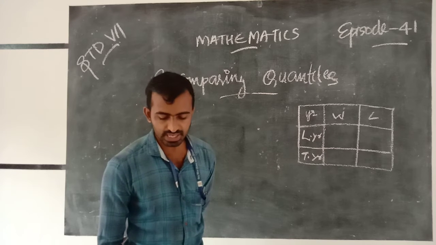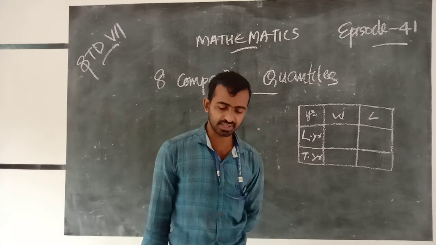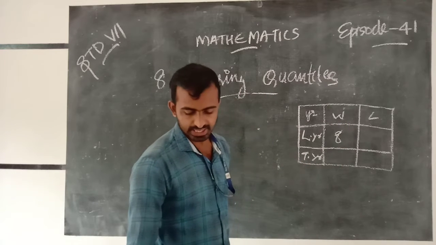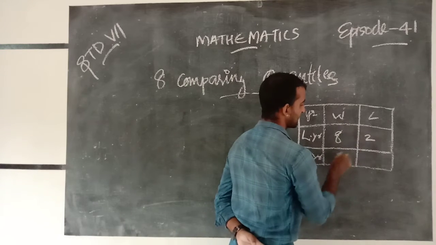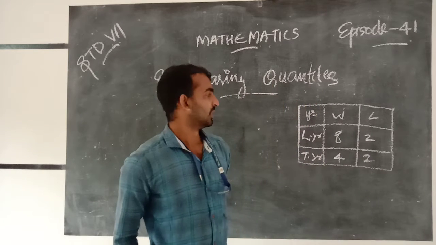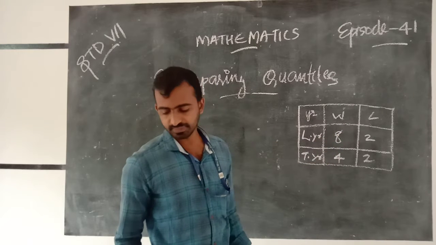How can you say so? Here the wins are 8 and losses are 2 for last year. This year wins are 4 and losses are 2. The loss is the same for last year and this year.